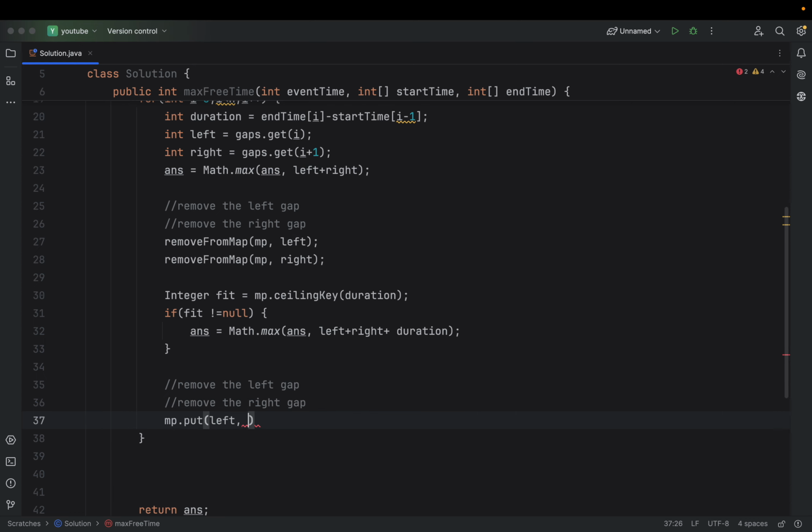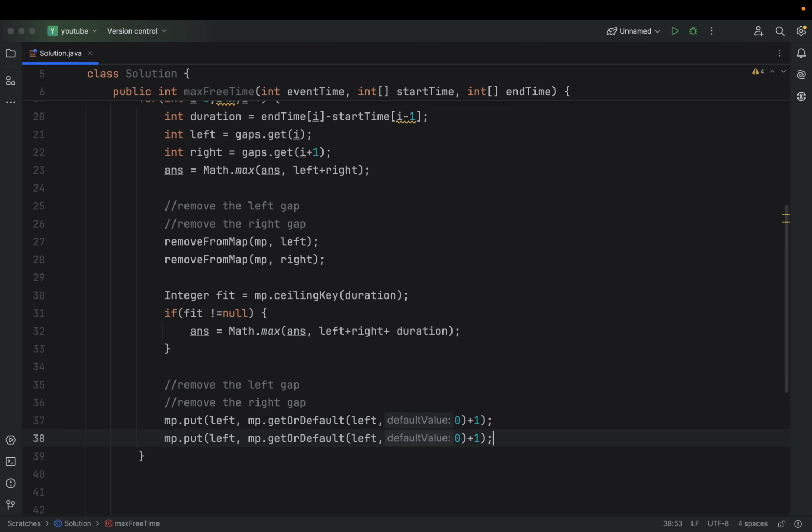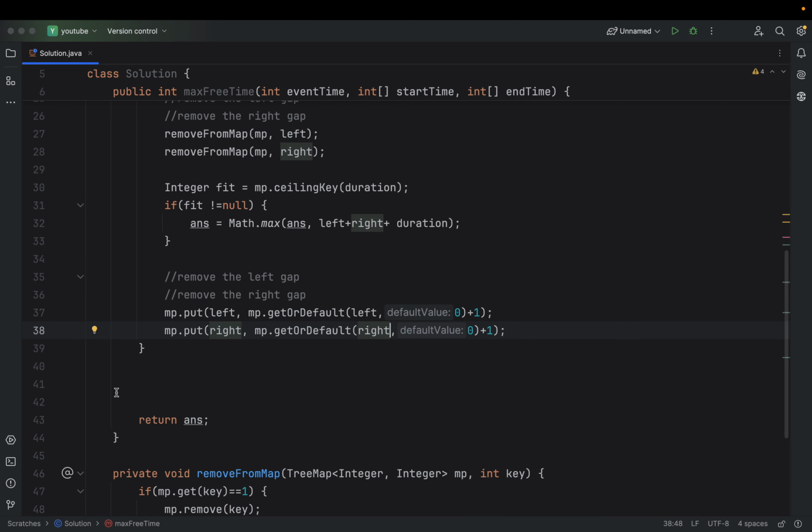So I will do left and mp.getOrDefault(left, 0) plus 1, and we can do the same for right also. Same goes for the right also, and we return the answer.